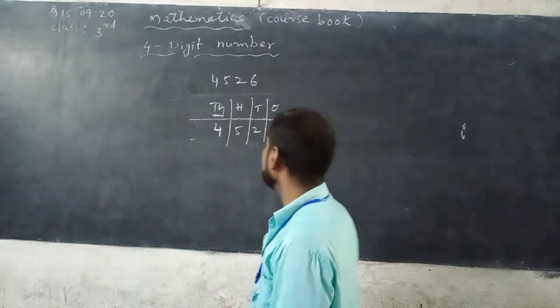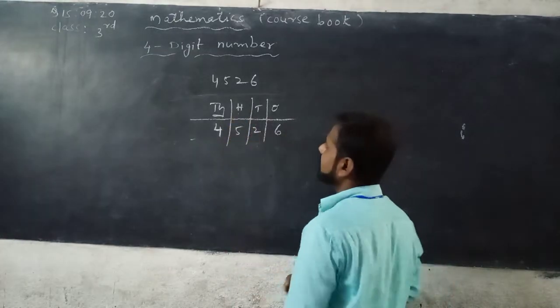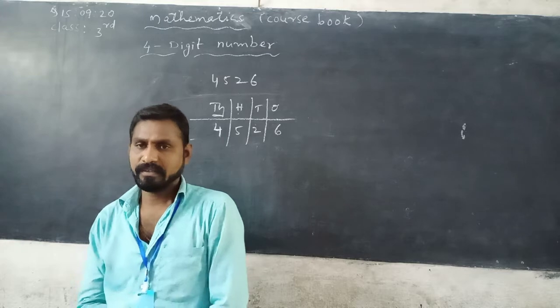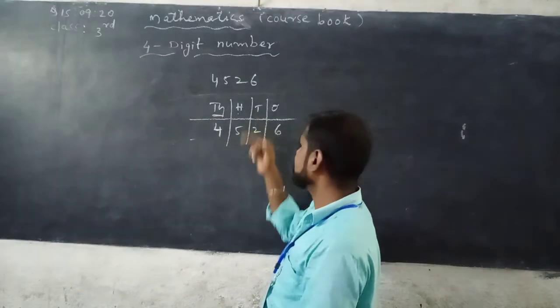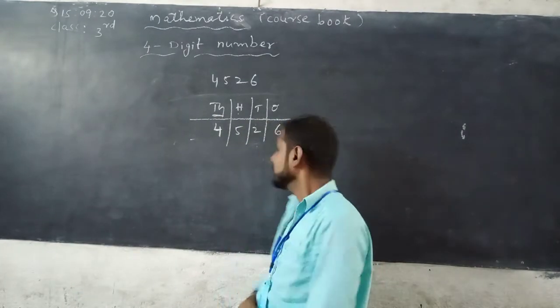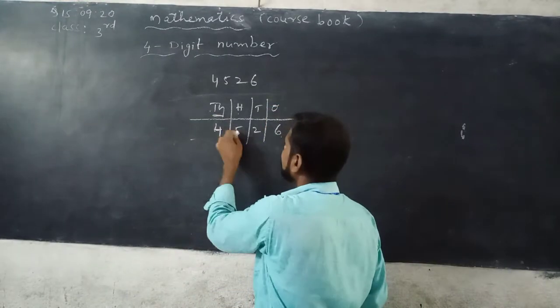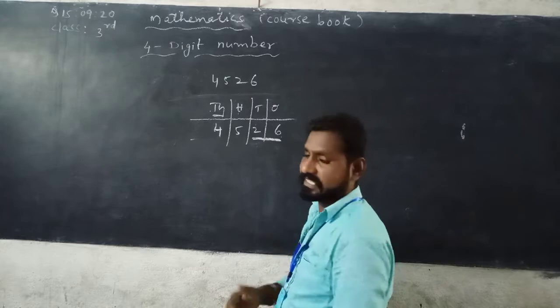4,000. And 5 is in hundreds place, 500. 2 is in tens place, 20. 6 is in ones place, 6. So the number is 4,526.